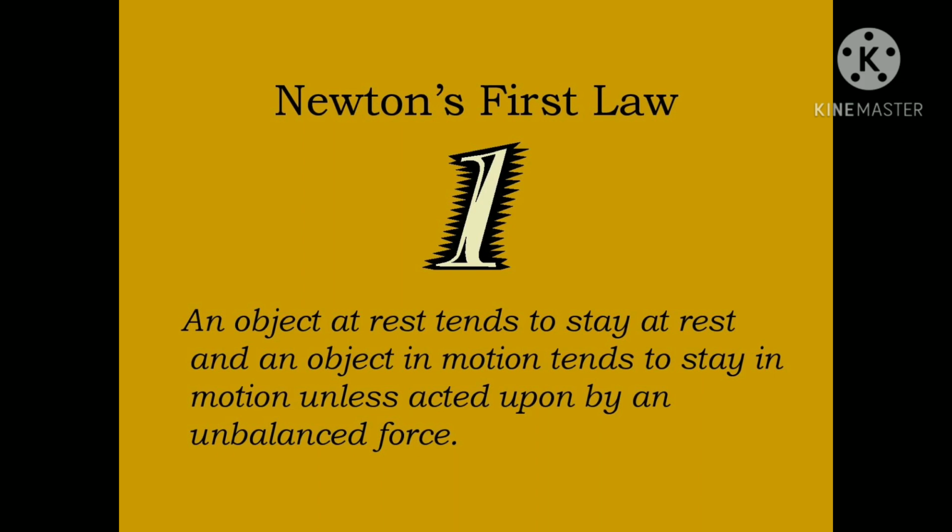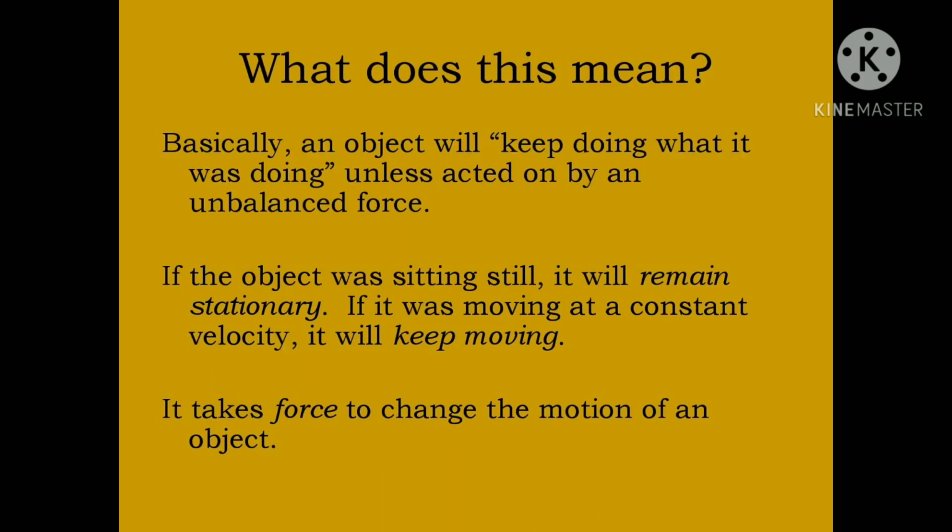Okay, now we should know what that exactly means. Basically, an object will keep doing what it was doing unless acted on by an unbalanced force. If the object was sitting still, it will remain stationary. If it was moving at a constant velocity, it will keep on moving. It takes force to change the motion of an object.